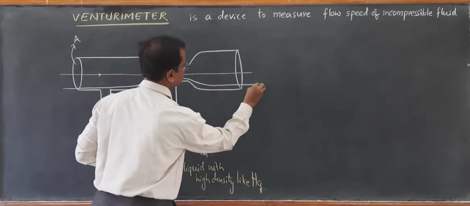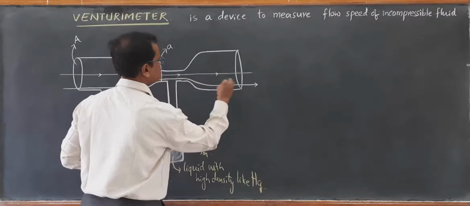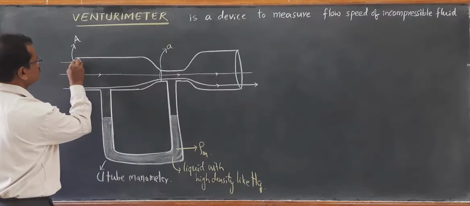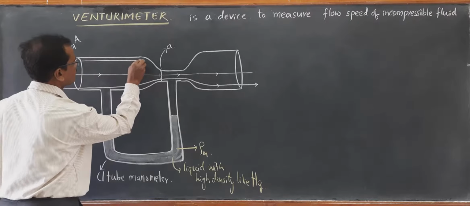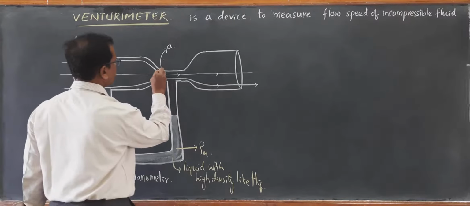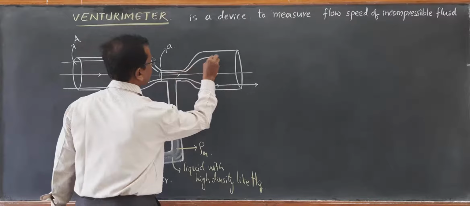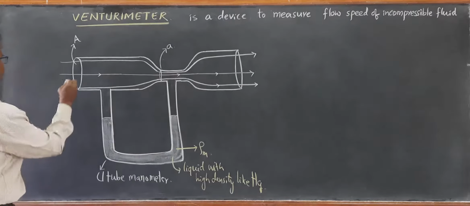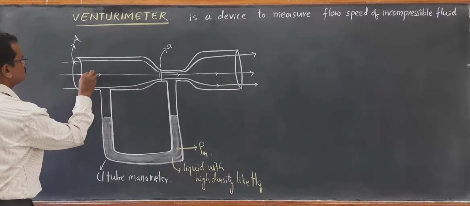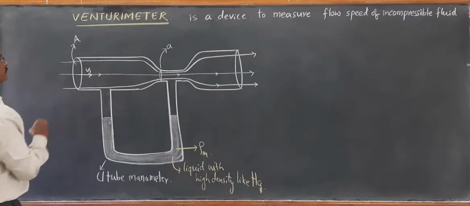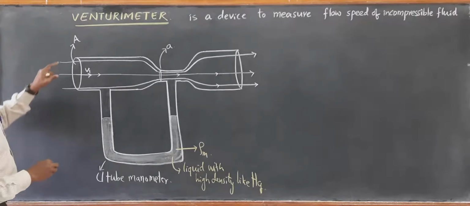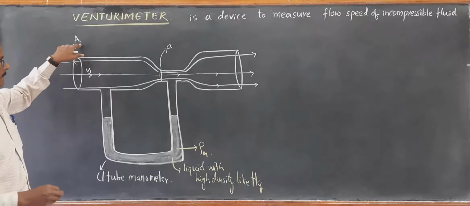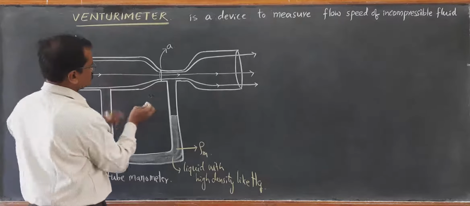Again, as I said, this should be steady flow. So let V1 be the speed with which the liquid enters at the broader neck of area capital A.